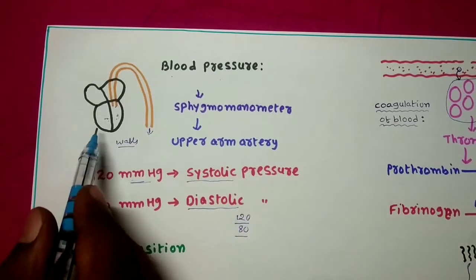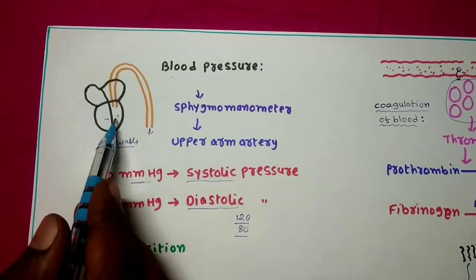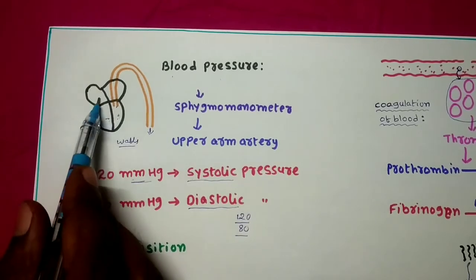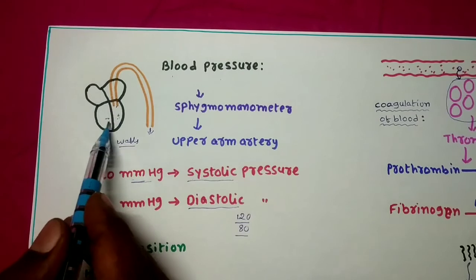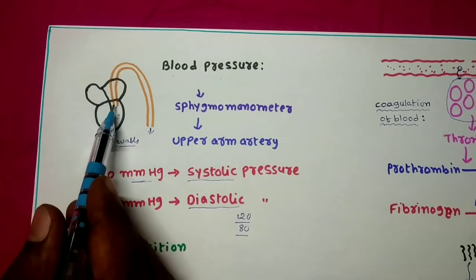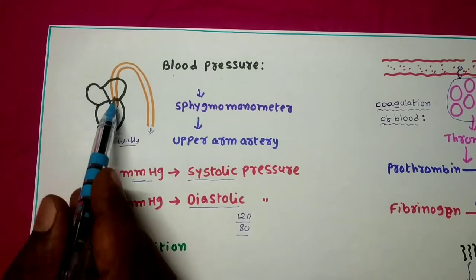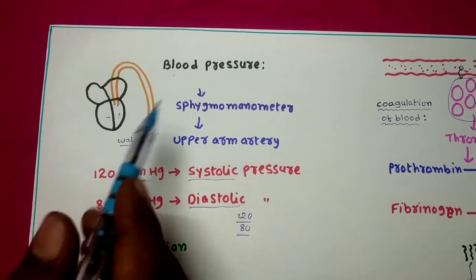It is mostly related to the contraction and relaxation of the ventricles. Simultaneously, after the contraction of the atria, the ventricles will contract. Thus the pressure is caused to supply the blood into the blood vessels.